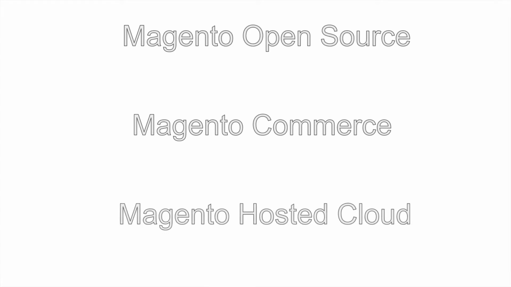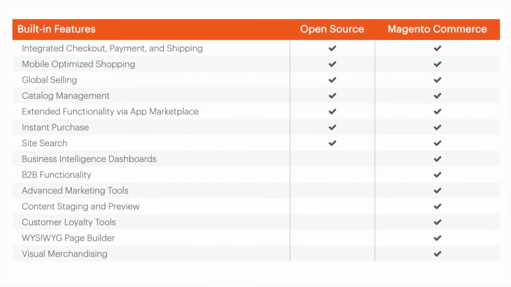First of all, let's install Magento. So there are three versions of Magento: Magento Open Source, Magento Commerce, and Magento Hosted Cloud. Magento Commerce differs from Magento Open Source in only a few additional modules. And that's it. And yes, Magento Commerce is not free. So if you don't need this additional functionality, you can choose Magento Open Source.